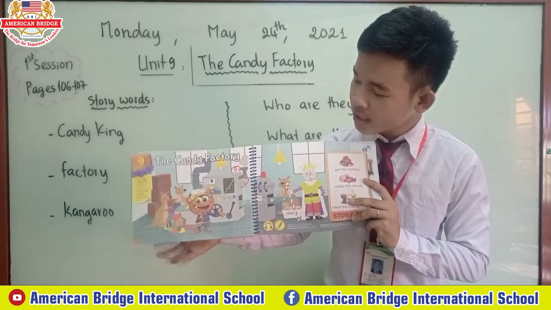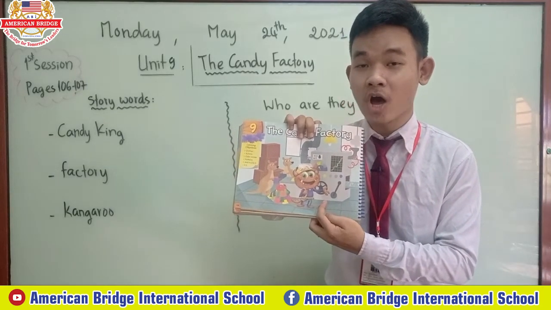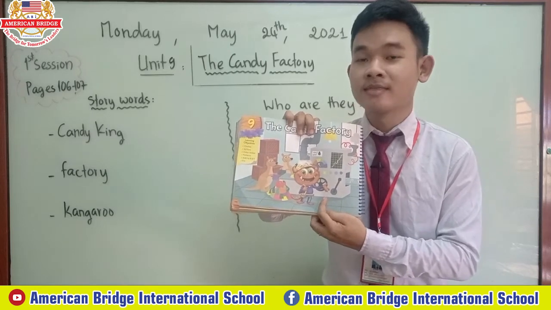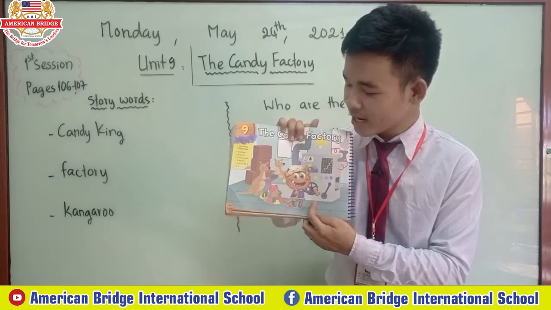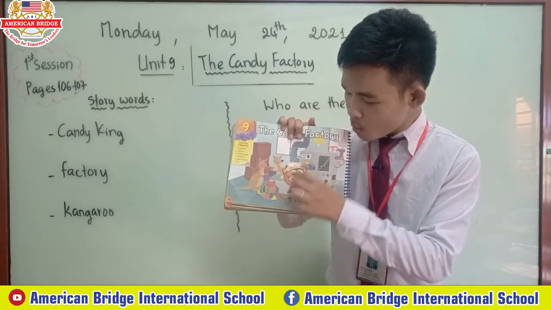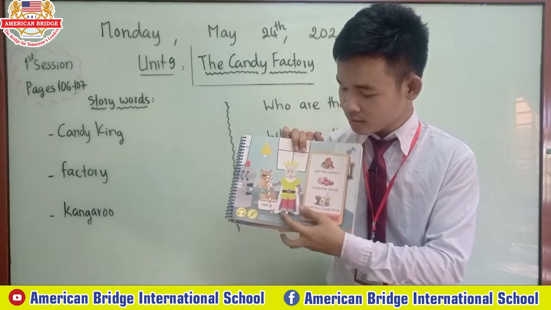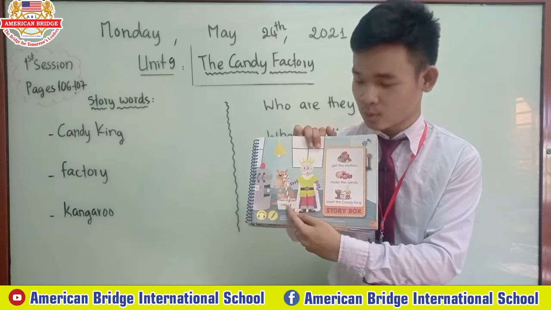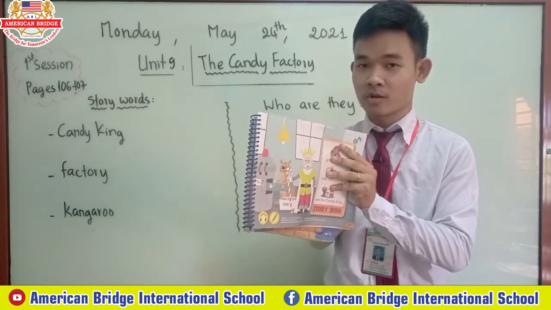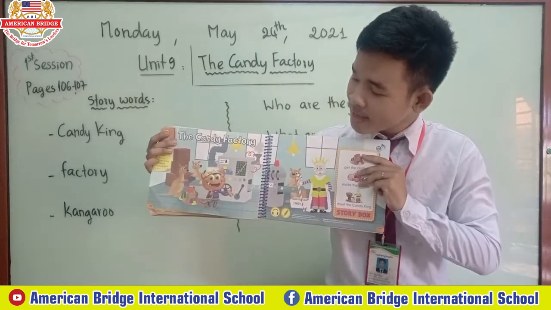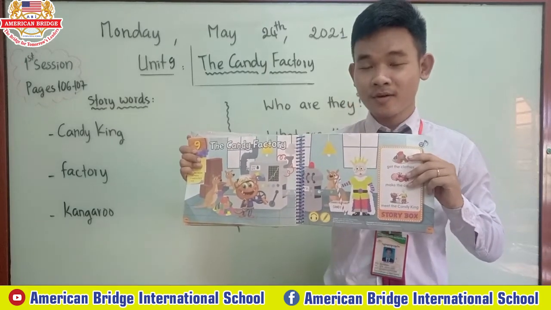So here is the machine, the machine for making candies. All right, this machine can make clothes into candies. That's why you can see clothes here. When they put clothes into the machine, it produces, or makes, candies over here. All right, you got it, everyone? Wow, this machine is so special. It can make clothes into candies. All right, you got it, everyone?